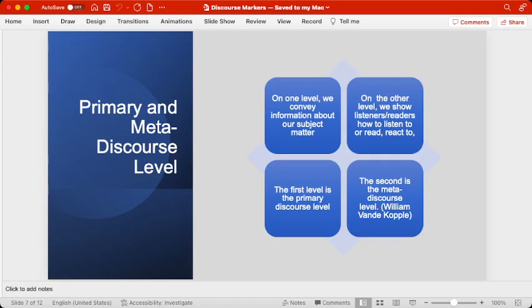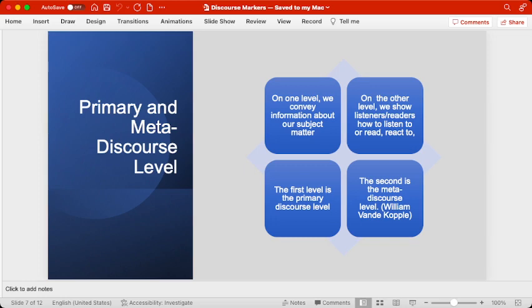Now, discourse markers are used at two levels. One is the primary discourse level, the other is the meta discourse level. On one level, we convey information about our subject matter. On the other level, we show listeners and readers how to listen, read or react. So the purpose of discourse markers is at two levels. One is to convey the information, and the second is the intention of the speaker or the writer, that the listener or the reader should read the discourse the way the writer or the speaker wants. The first level, conveying the information, is the primary discourse level, and the second level, how we guide the listener with the use of discourse markers, is the meta discourse level.